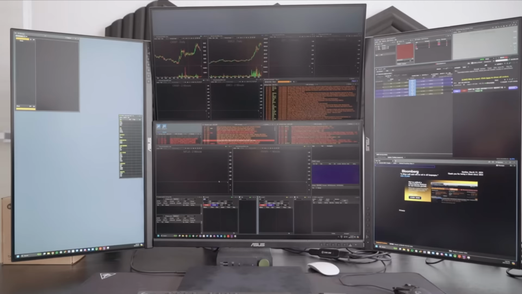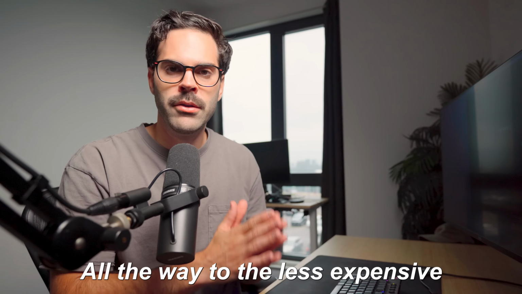So over the years, I've tried every trading software or fundamental research software that you can think of, from the expensive Bloomberg all the way to the less expensive ones. Now in 2025, things have changed. So we're talking about AI and all these LLMs, and we're going to be covering which one is the best one, and I'll tell you the reason why.